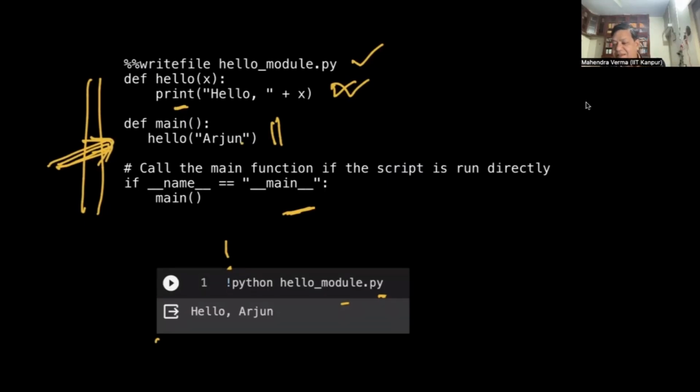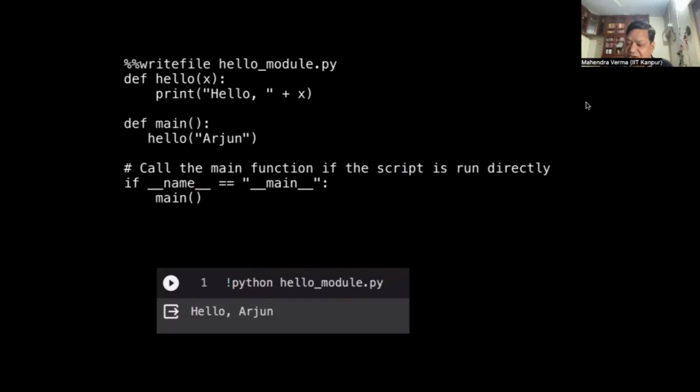Now, why is this running that way? When I run this program by python hello_module.py, then this __name__ keyword assumes the value __main__. So __name__ of this module is __main__ because I'm running this module by python and the name of the module.